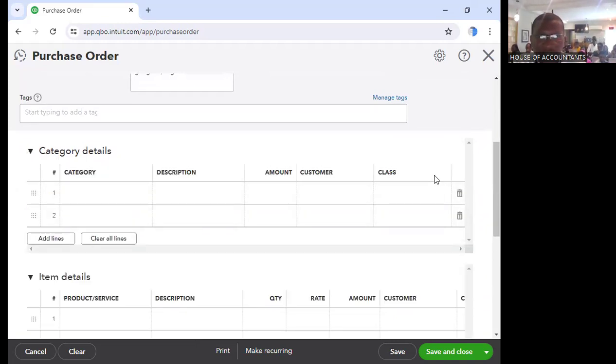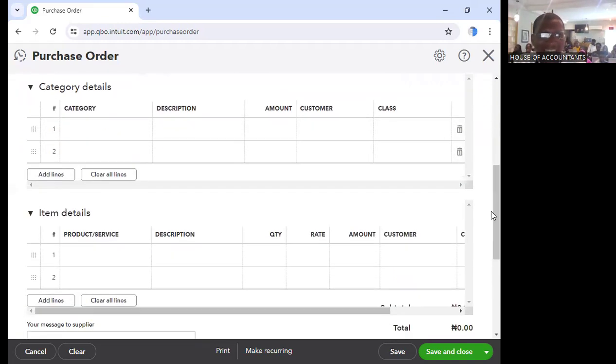We have category details and we have items details. Do you understand? You will not post it under category details. If you post it under category details, it's like you are posting on cash basis. Are you getting that now? So you will leave that category details alone.